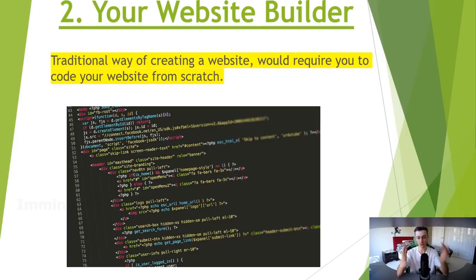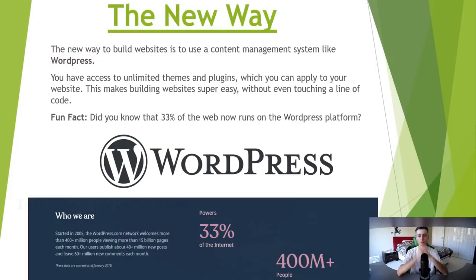So what we're going to be using as an alternative, so we don't actually have to touch a line of code, is a content management system. And WordPress is the content management system that we're going to be using in this tutorial, which gives you access to unlimited themes and plugins which you can apply to your website. And this makes the process of building a website super easy without even having to touch a line of code.